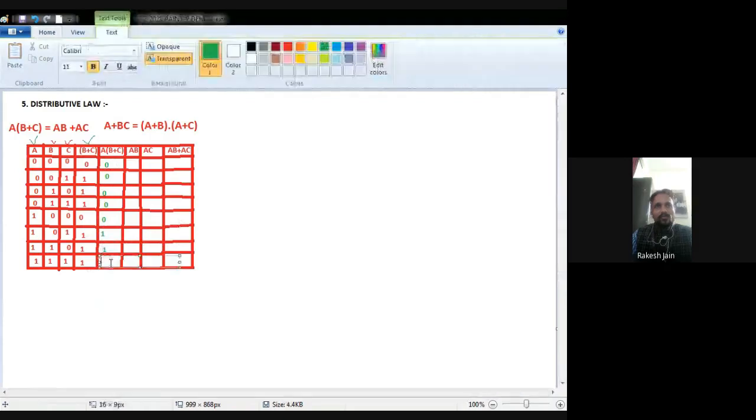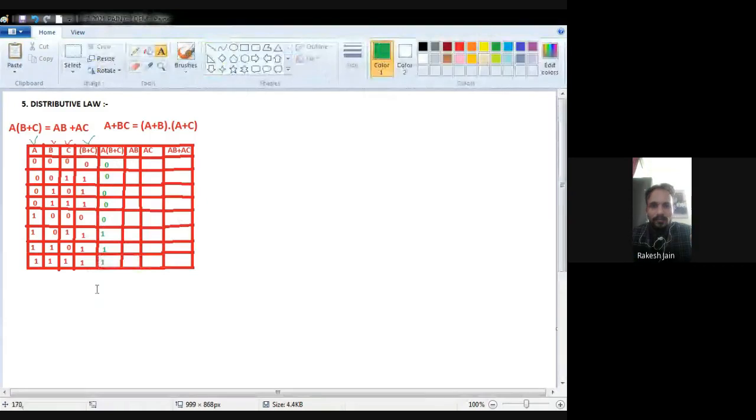A multiplied by B plus C means A dot B plus C, and what is the meaning of multiply or dot? AND operation. And remember this thing, AND operation. What is the meaning of AND? If any input is 0, output will be 0. First of all, where is the B plus C? See with this green color, the B plus C is here, and where is A? A is this one.